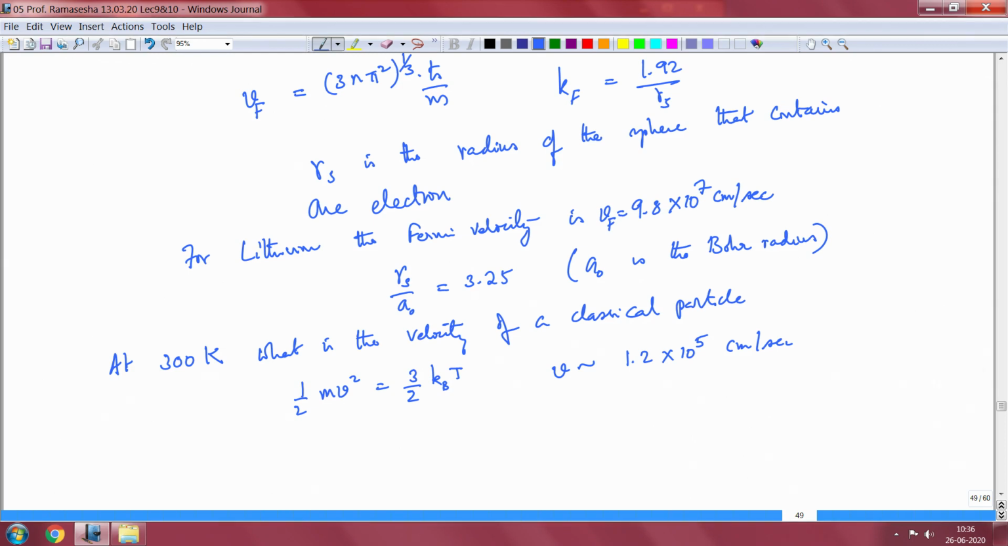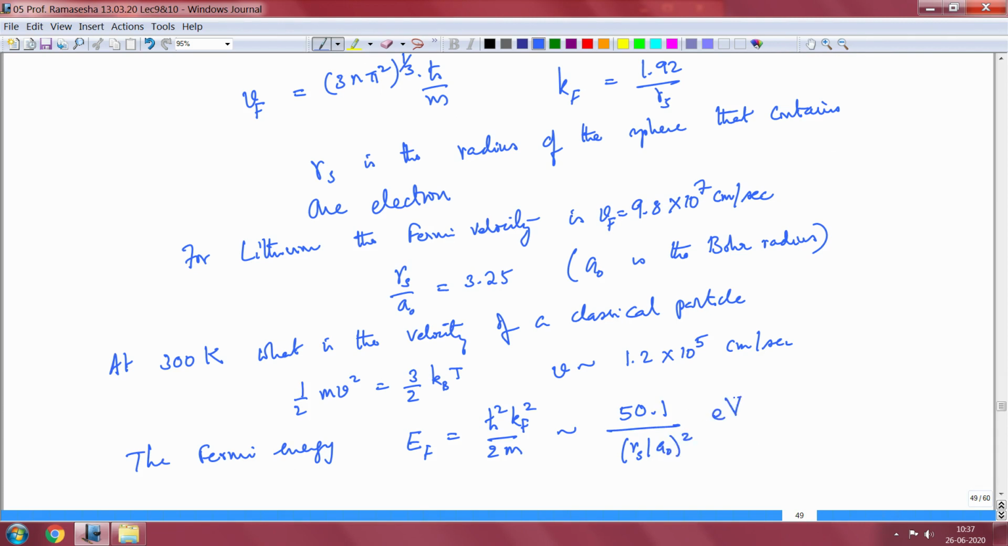We can also find out what the Fermi energy is, which is EF equal to h cross squared kF squared by 2m. This will be of the order of roughly 50.1 divided by (Rs by a0) squared, this many electron volts. So the Fermi energy is really very high.